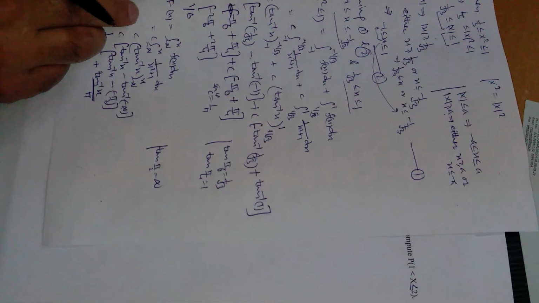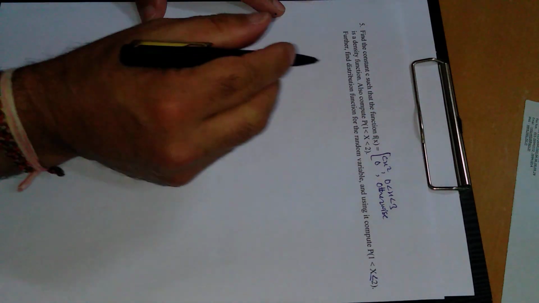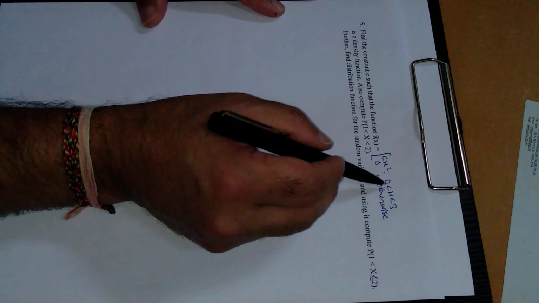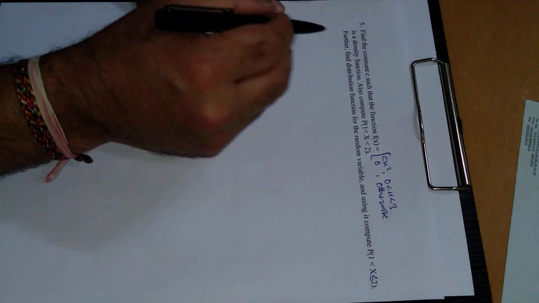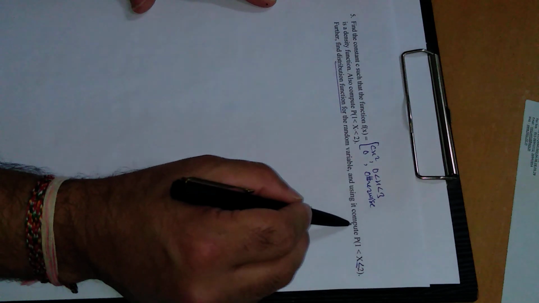So this is the distribution function for the given function. Now finally come to the last question. Find the constant c such that the density function f of x has two values. Also compute this probability, then find the distribution function, and using this distribution function we have to compute this result.